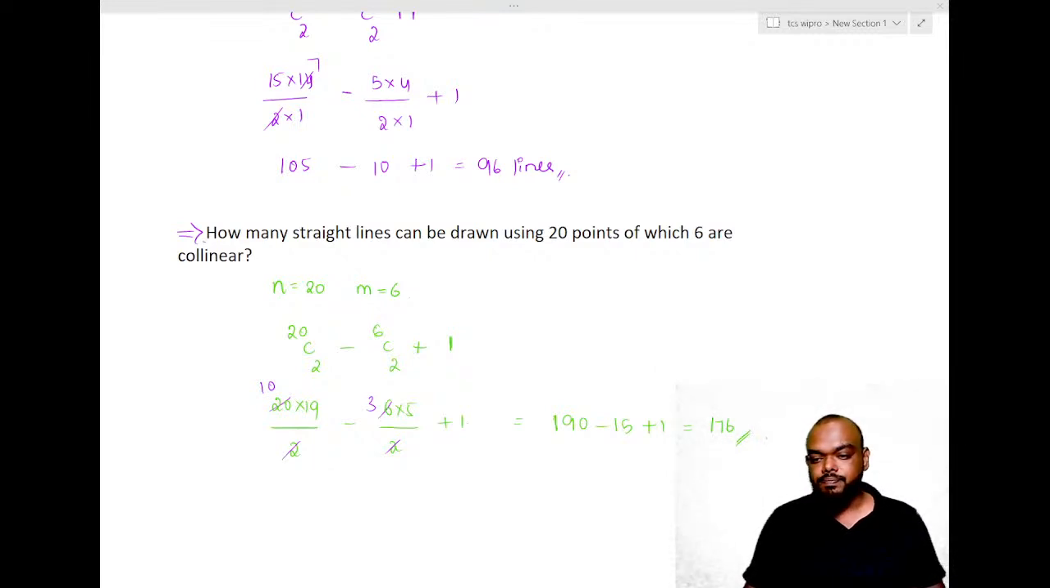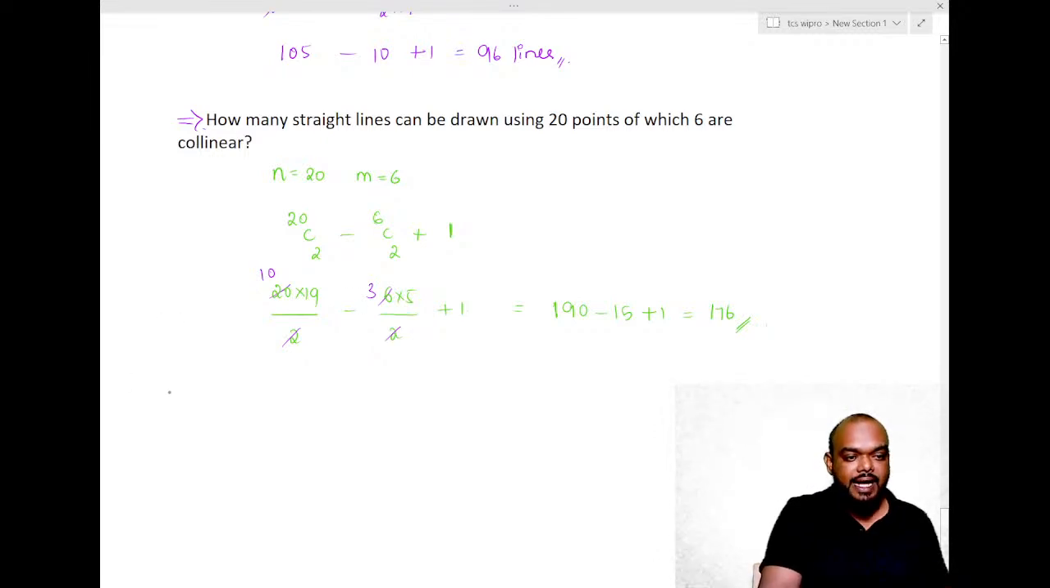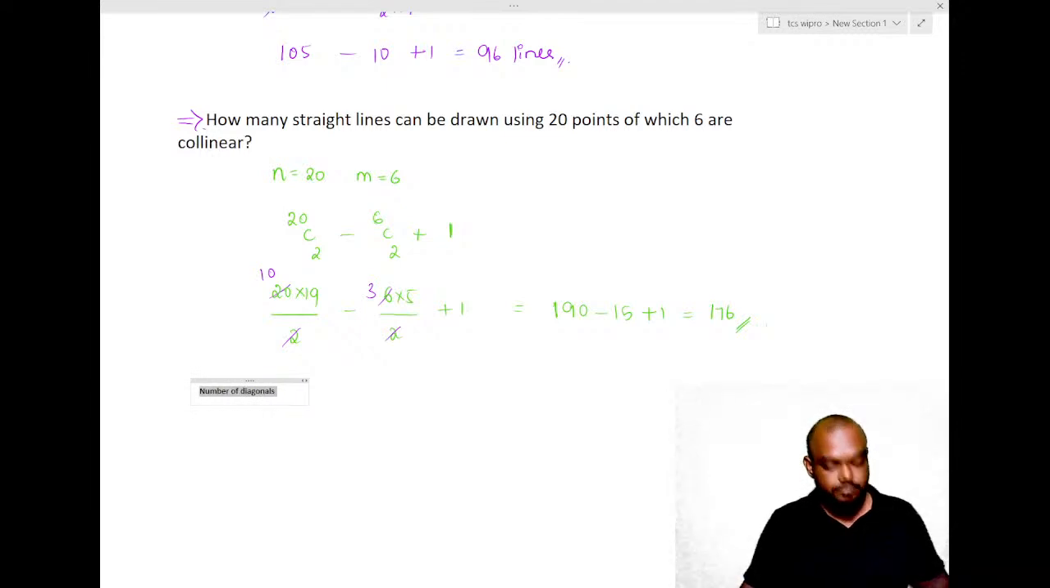Yes? Okay. Now, another one. Next concept will be calculating number of diagonals. Observe. How do we calculate number of diagonals?